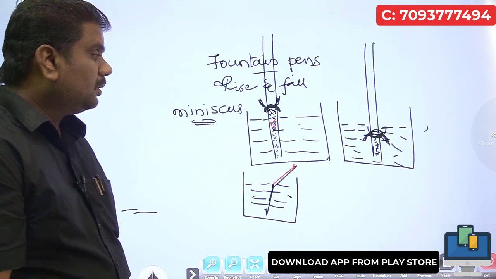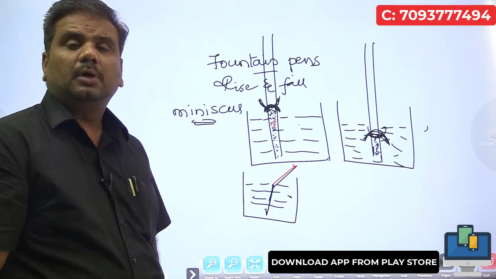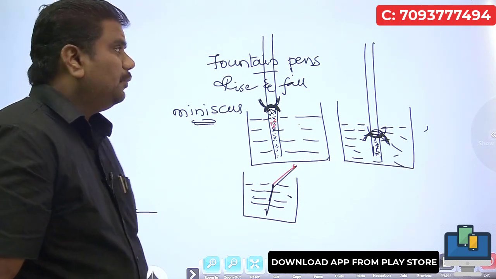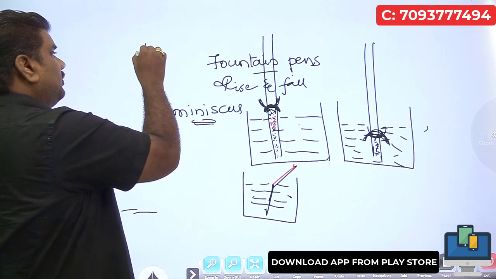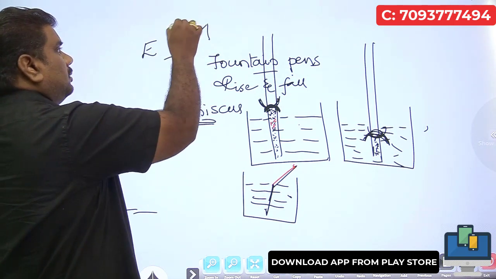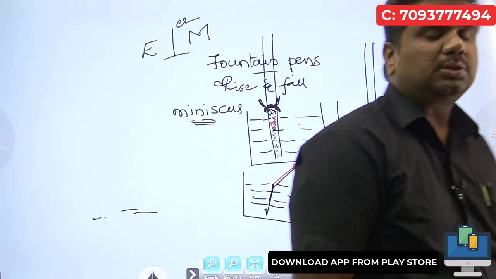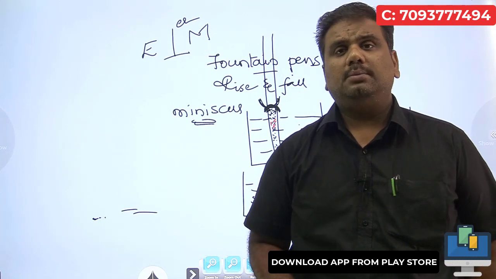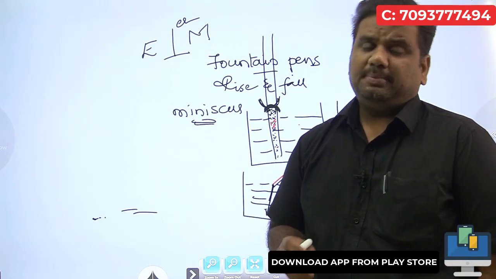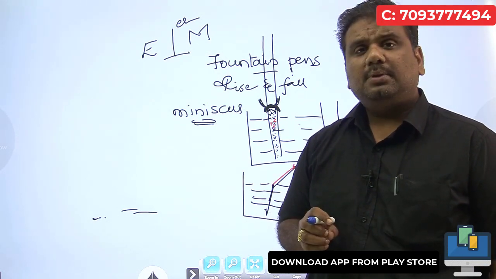At the same time, suppose I am talking about polarization. In the case of polarization, we say it is the splitting of light into an electrical component and a magnetic component. Generally, the electric field as well as the magnetic field are always perpendicular to one another. That is in the case of electromagnetic waves.